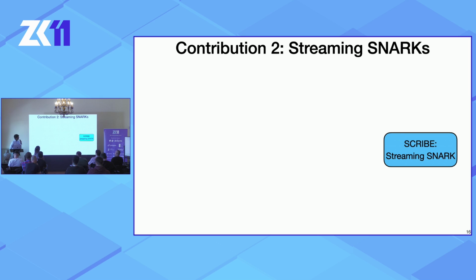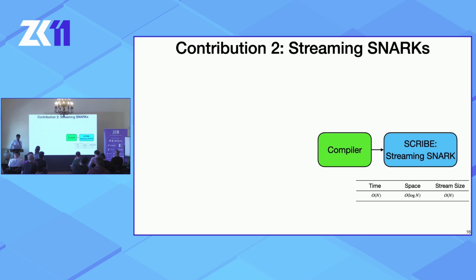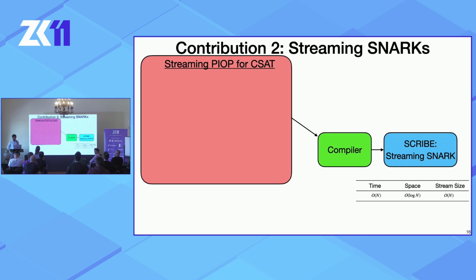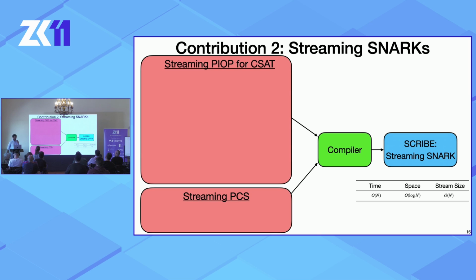Does it help? Yes, it lets us construct Scribe, which is a streaming SNARK, in particular a streaming version of Hyperplonk. And this is our performance. We get the best of both worlds. It has linear prover time and small, logarithmic working memory. Of course, it requires stream sizes on external storage that are linear in the size of the circuit. To do this, we adapt the popular compiler in the non-streaming setting to the streaming setting, where we take a streaming PIOP, a polynomial interactive oracle protocol for circuit satisfiability, and a streaming, for the rest of the talk, whenever I say streaming, I mean read-write streaming.